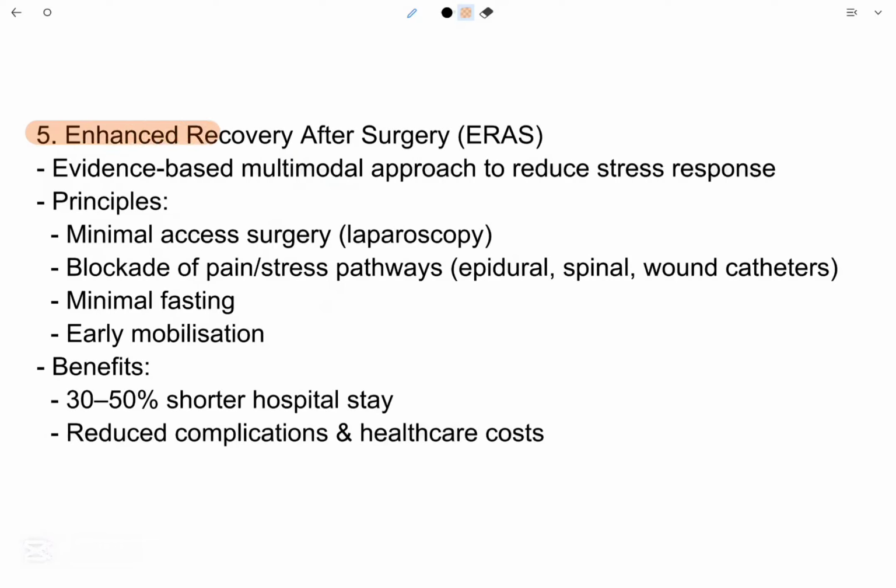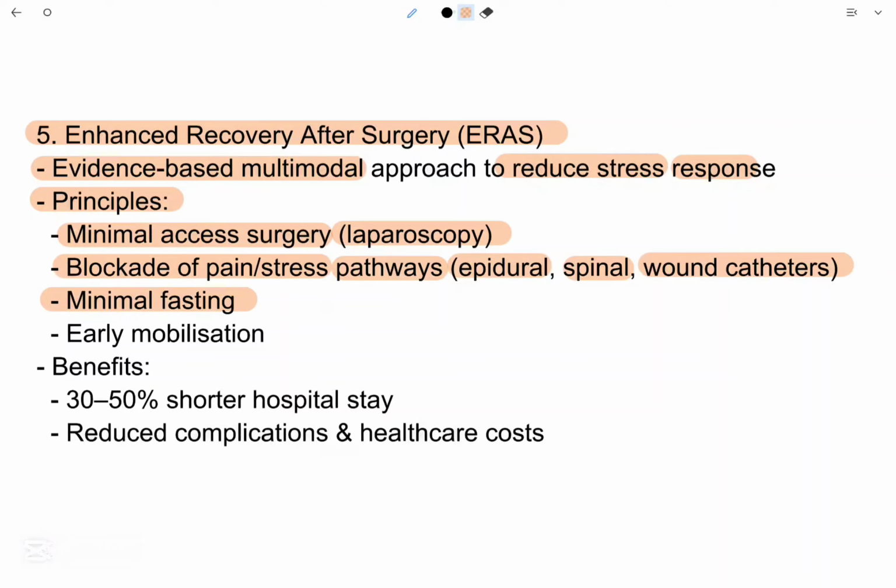Now we will discuss the enhanced recovery after surgery, or ERAS, program. It is an evidence-based multimodal approach to reduce stress response. Principles of ERAS: minimal access surgery, that is laparoscopic surgery; blockade of pain stress pathways with epidural, spinal, and mount catheters; minimal fasting; and early mobilization. These are the main principles of enhanced recovery after surgery.